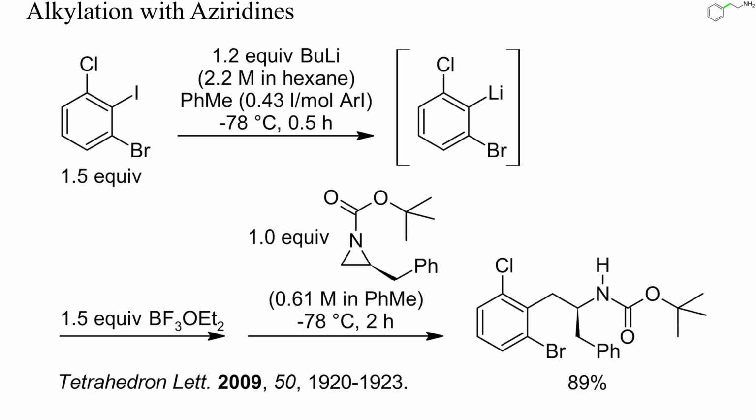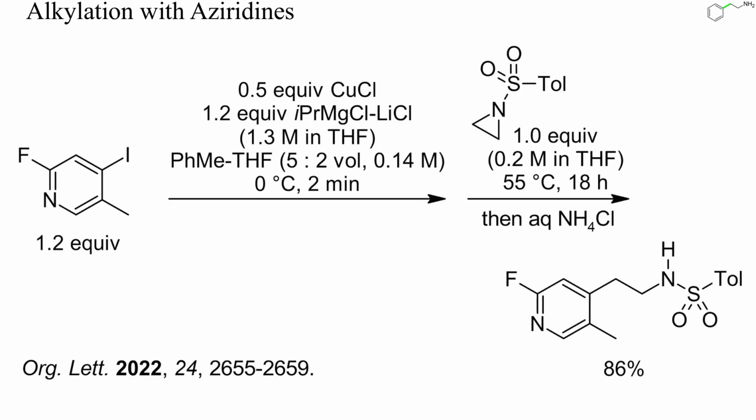Here, a lithiated arene was first converted into a trifluoroborate and then alkylated with a Boc-protected aziridine. Nucleophilic attack occurred at the less substituted carbon atom. In this example, a cuprate was alkylated by an N-sulfonyl aziridine. Unlike in the previous example, the reaction required heating for 18 hours.